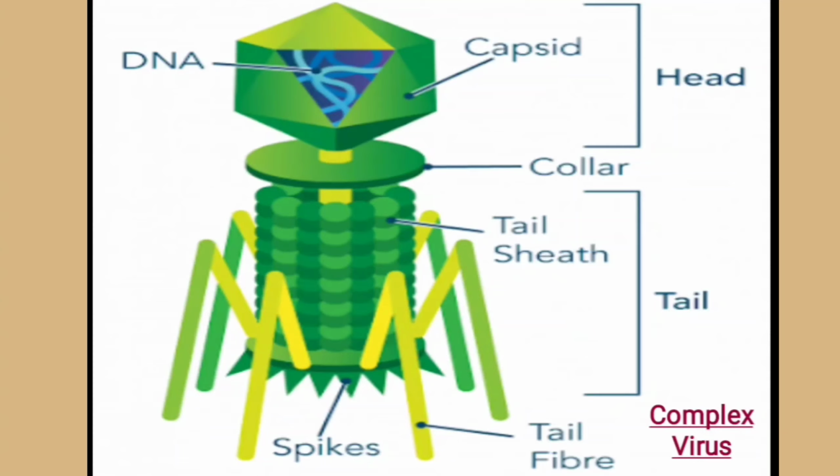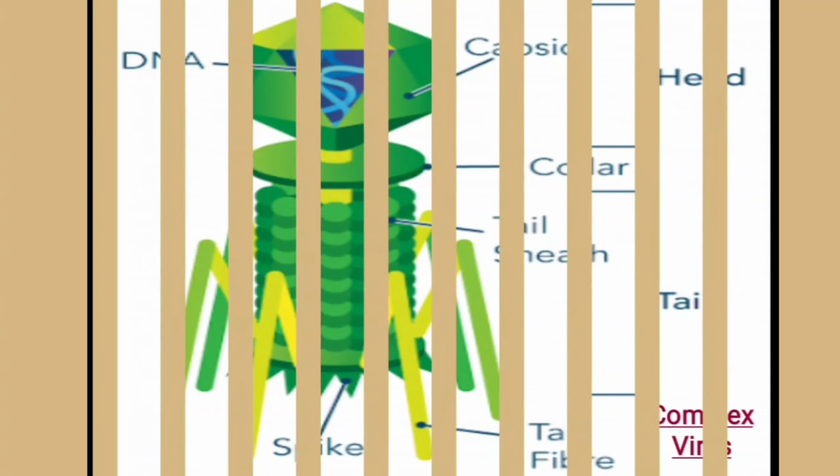So the structure of the complex virus is very complicated, and this virus affects bacteria. The example given in the image is a bacteriophage virus.